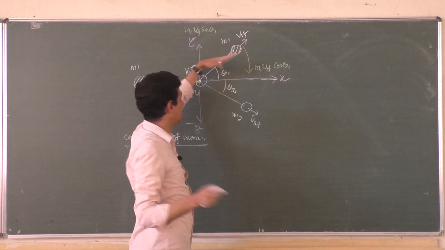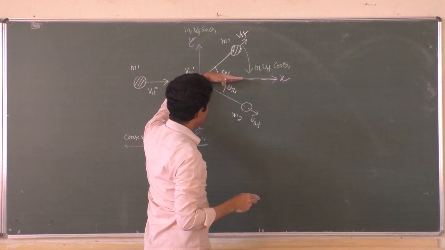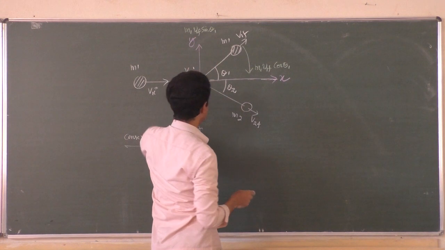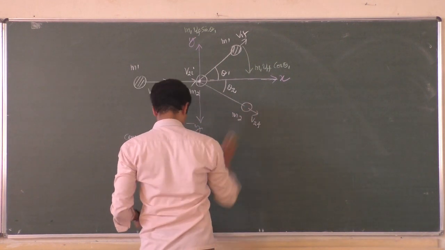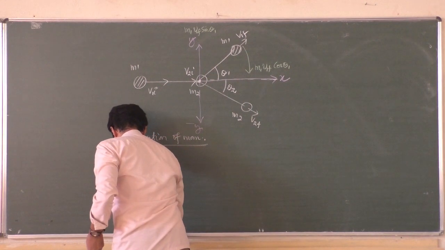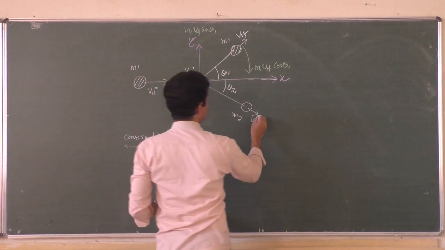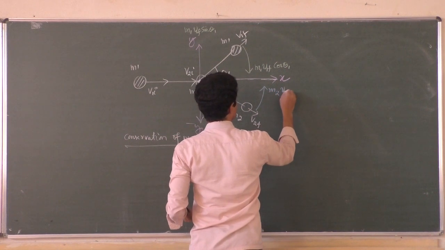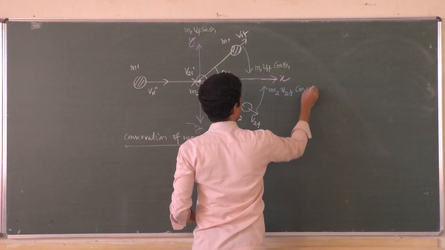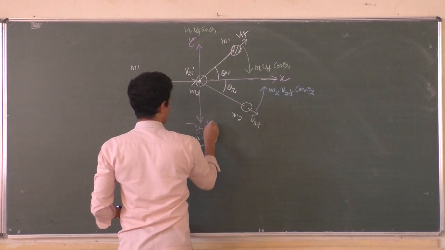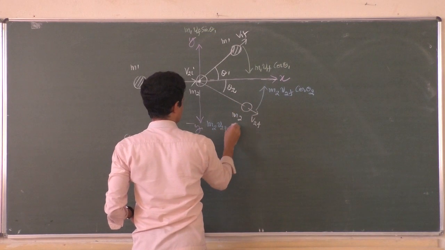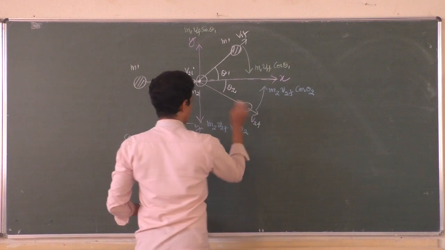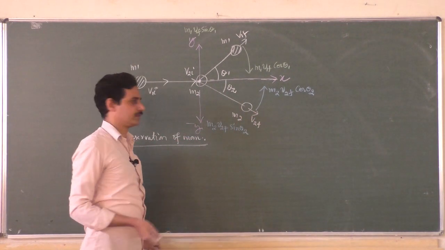You can split it in different directions. So m1 v1f cos theta 1, m1 v1f sin theta 1. Split the momentum of this particle. m2 v2f cos theta 2, and split this here, m2 v2f sin theta 2. Okay, now write the total conservation of momentum principle.